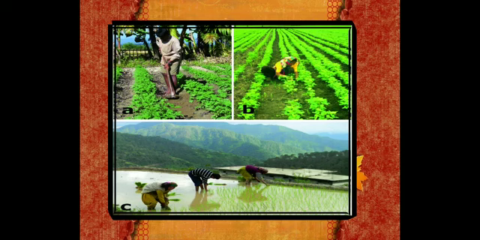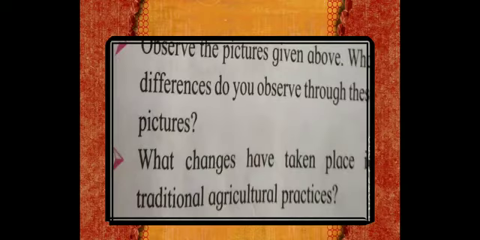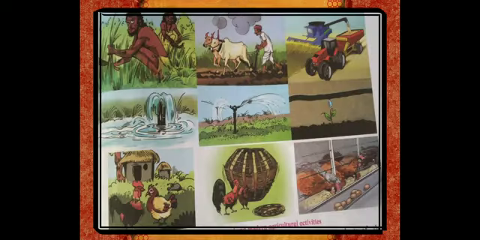So let's move ahead. Again, a picture is given, figure 9.2, traditional and modern agricultural activities. Let us see the questions. Observe the pictures given above. What differences do you observe through these pictures? What changes have taken place in traditional agricultural practices? So, children, see the picture very carefully. What do you see in the very first picture?